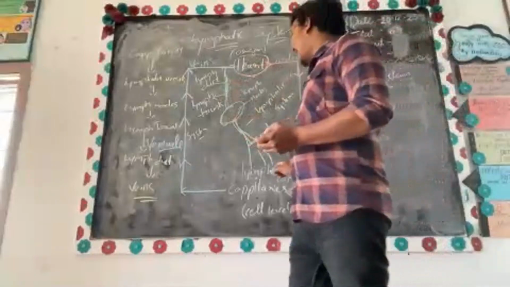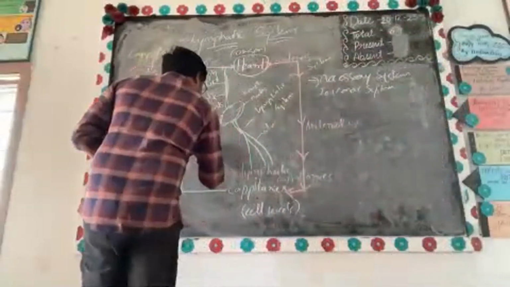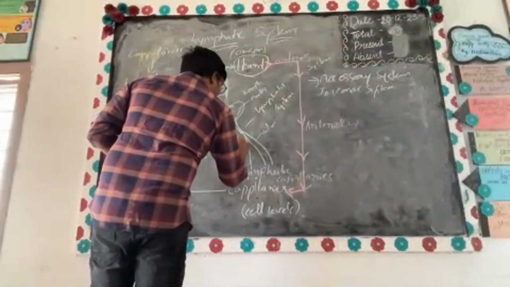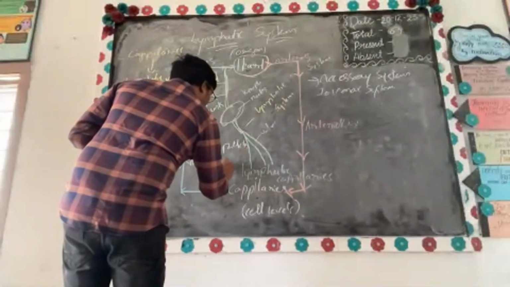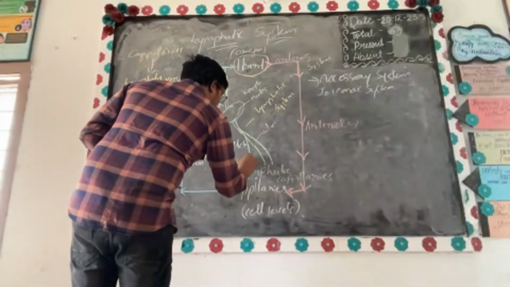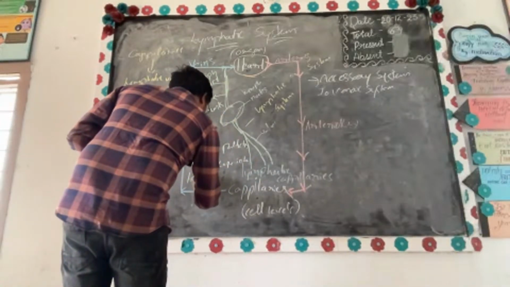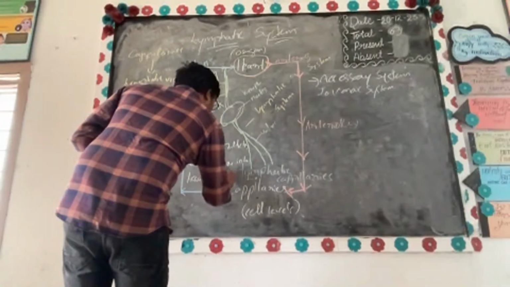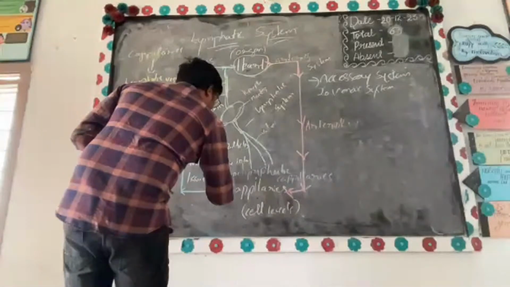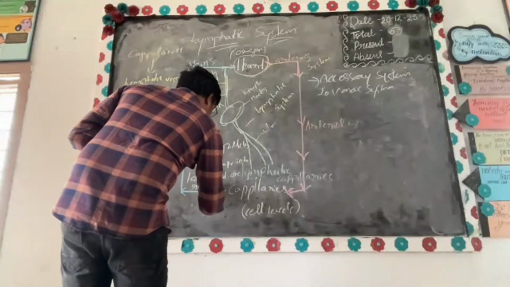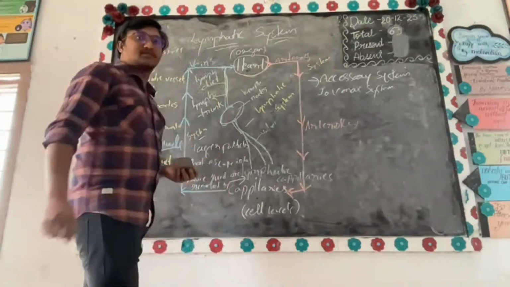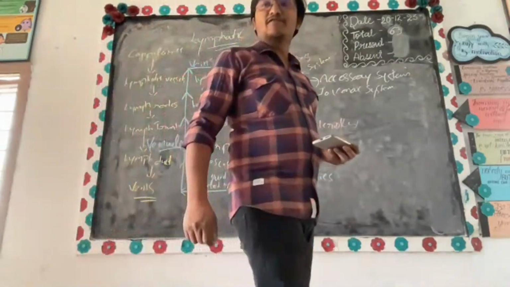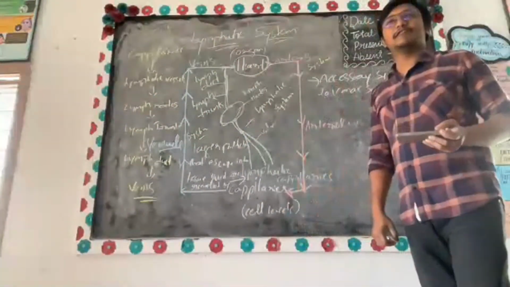Larger particles that escape into tissue fluid are removed by these lymphatic vessels, this lymphatic system.